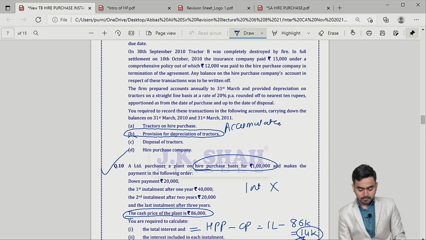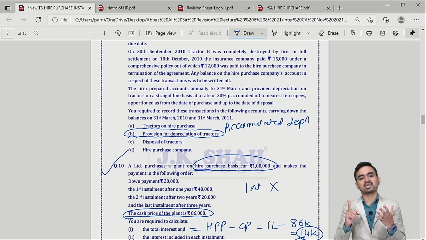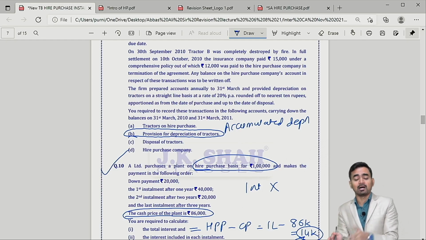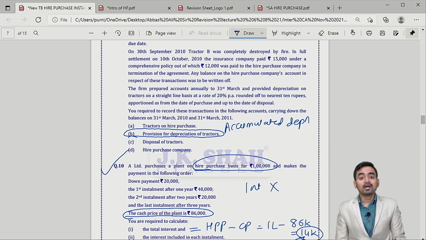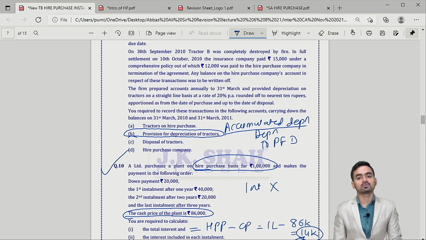Accumulated depreciation. So what happens in this case: whatever depreciation the buyer charges will not be adjusted against the asset, rather it will be accumulated in a special account named provision for depreciation account. Hence your journal entry for depreciation in this case would be depreciation account debit to provision for depreciation account. Is it clear? As simple as that.